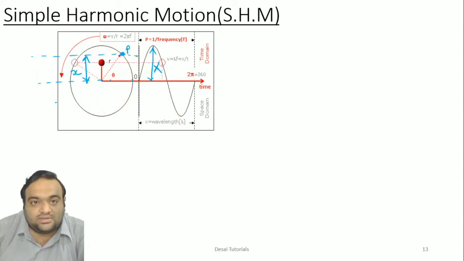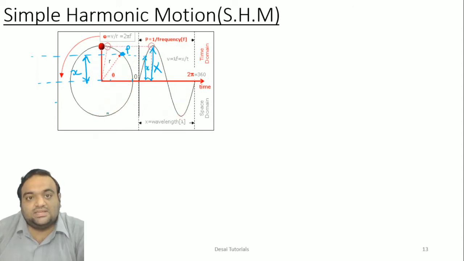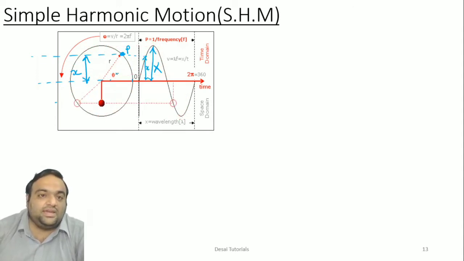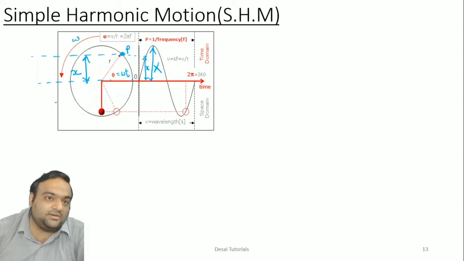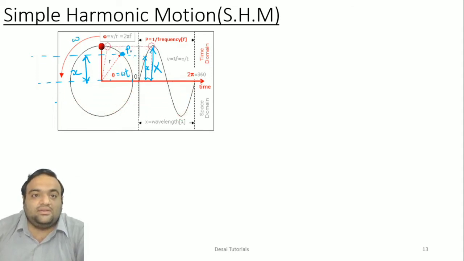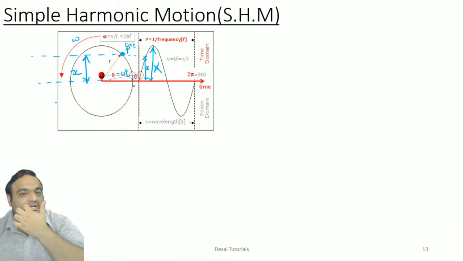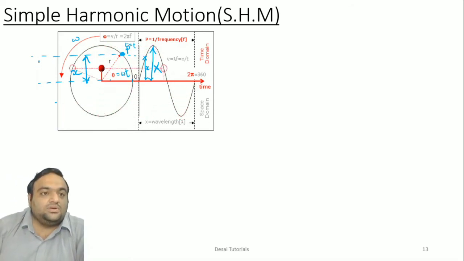If we plot, it will be somewhere here, and this will be small x, the displaced part when I have displaced by an amount equal to theta. Theta is nothing but omega into t, because it is rotated by an amount equal to omega, and we have considered time t as the second position, here at t equal to 0.